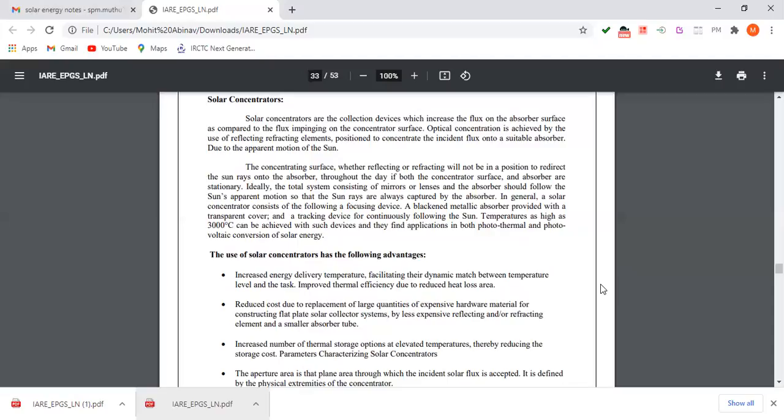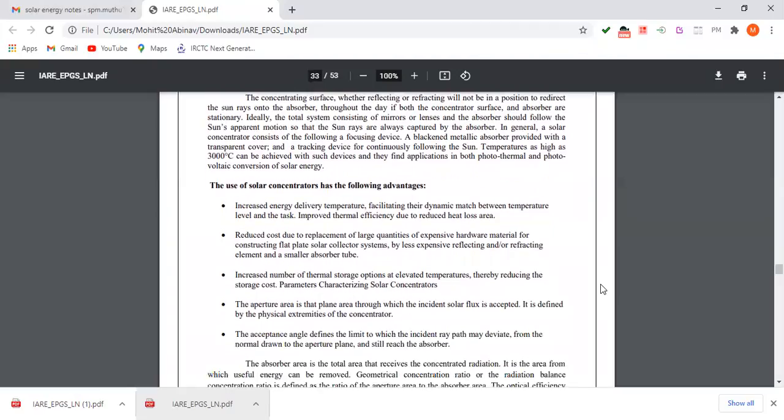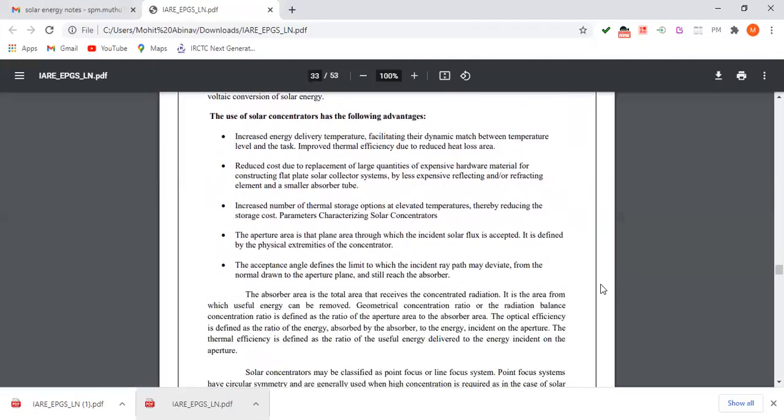Next, the use of solar concentrators has the following advantages. Increased energy delivery at higher temperature, facilitating a dynamic match between temperature level and the task. Improved thermal efficiency due to reduced heat loss area.